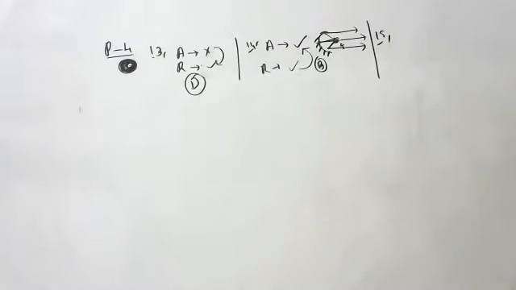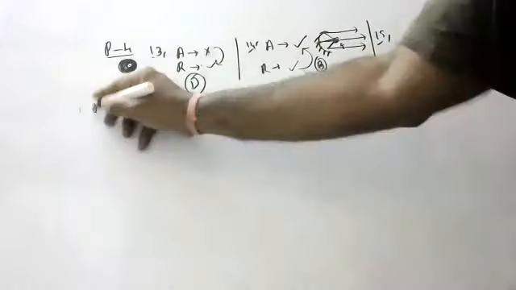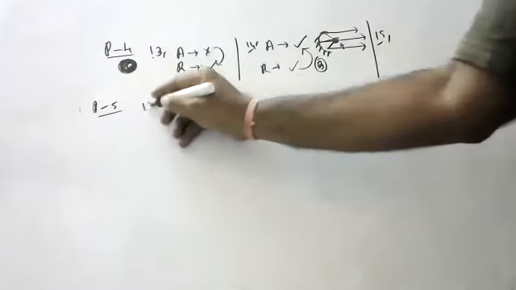Paper number 5, assertion reasoning. Please go to paper number 5. Can anyone tell the page number? 141. Yes, children, assertion and reasoning, page number 141. Paper number 5, 13th question.